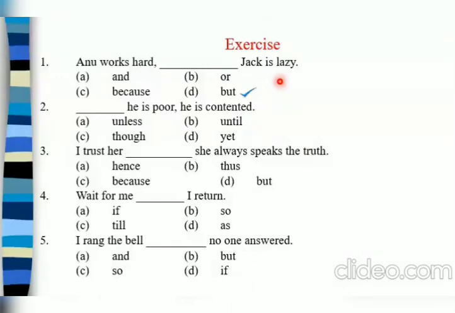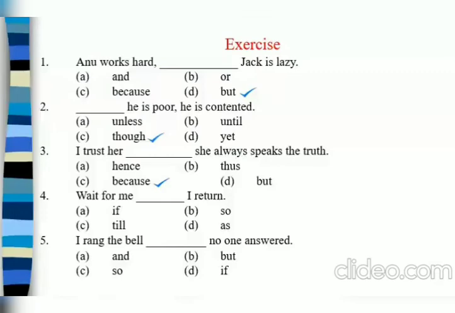Now second says: dash he is poor, he is contented. Now here two opposite ideas are given. So though is used for opposite terms. Whenever we talk about opposite ideas: though he is poor, he is contented. I trust her dash she always speaks the truth. Now here the reason is given why I trust her. So which one is the correct conjunction? Because.